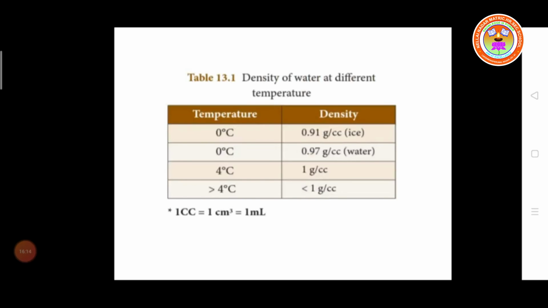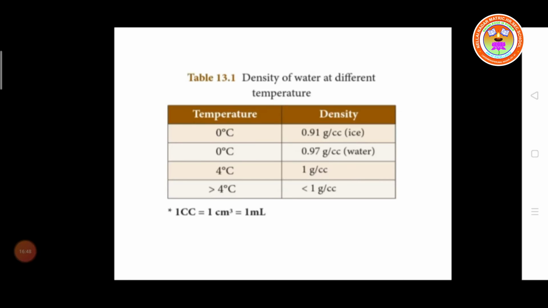So the density of water is different at different temperatures. At 0 degree Celsius, the density of ice is 0.9 gram per cc. For 0 degree Celsius in water, it is 1 gram per cc. The density of water at 4 degree Celsius is 1 gram per cc. So above 4 degree Celsius, the density will be greater than 1 gram per cc.